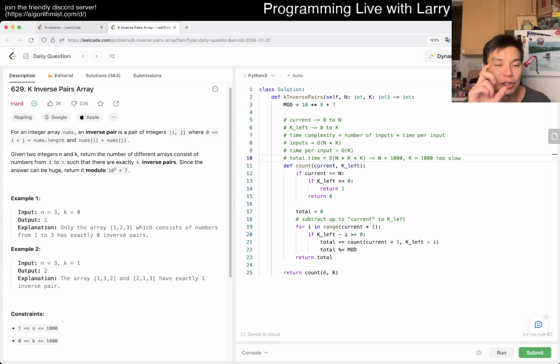So we can use this to check our other answer when we get it for smaller n's and smaller k's, so that we can verify our optimizations are correct. So how do we optimize this? Well, how do we get this to work? Really, I think that's the biggest problem, right?